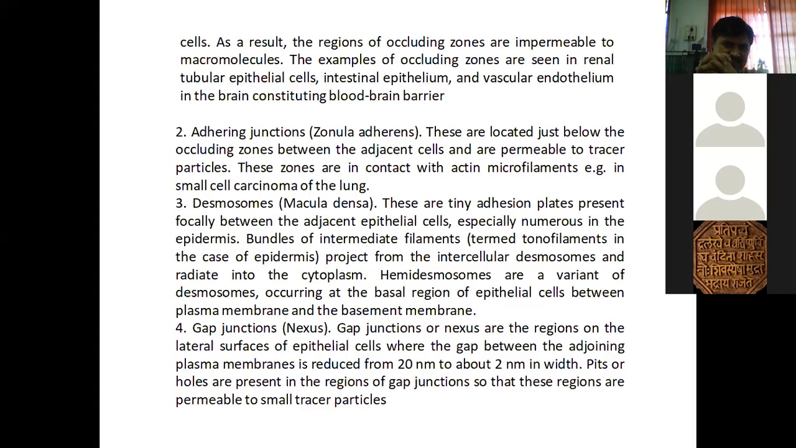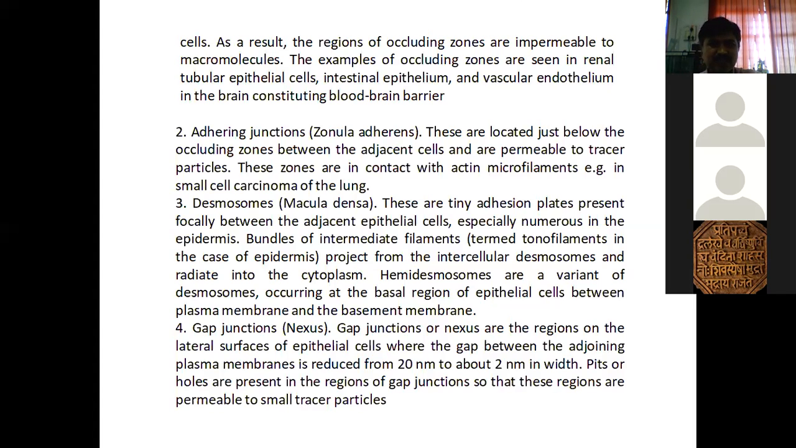So this is the idea so far regarding this part. Then, occluding zones are seen in renal tubular epithelial cells, intestinal epithelium, and vascular endothelium. Vascular endothelium means the walls of the blood vessels. These occluding zones are seen there.